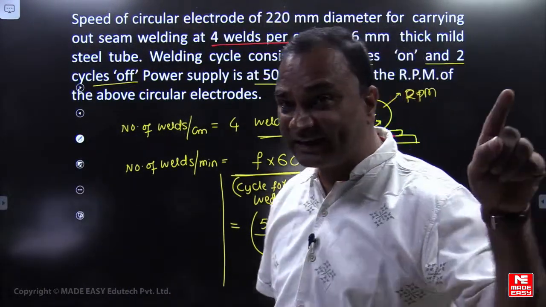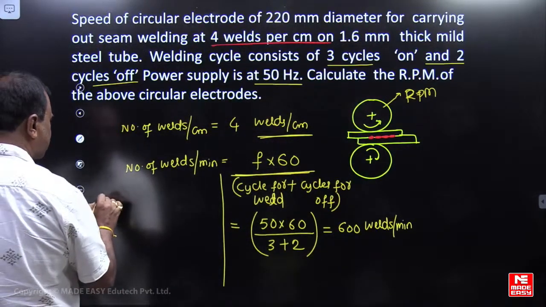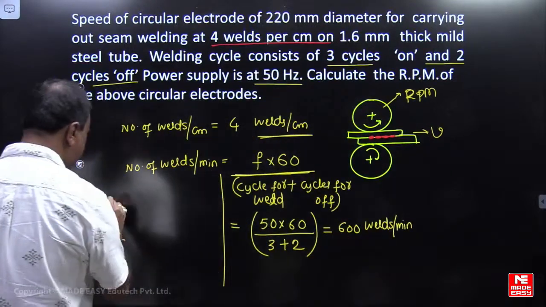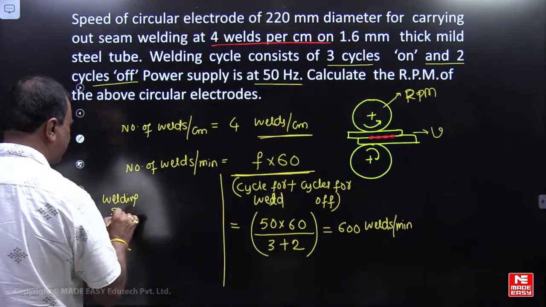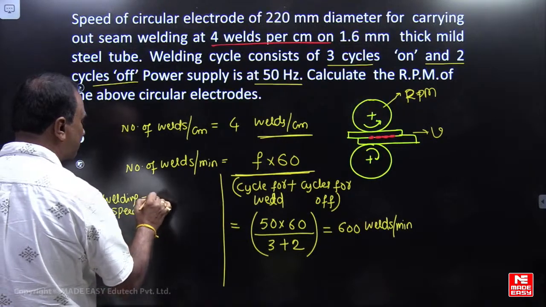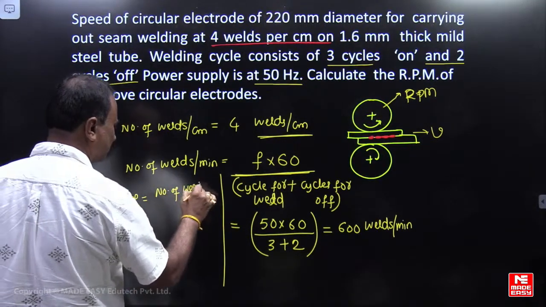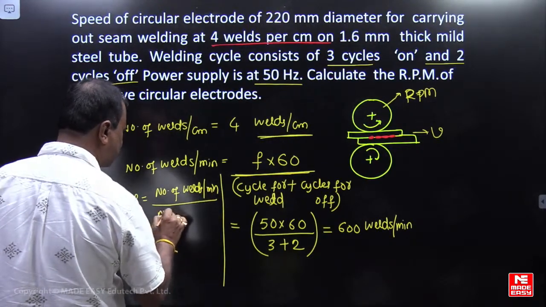So I want to calculate linear welding speed, the workpiece welding speed, because this workpiece is moving in this particular direction, na? So linear welding speed will be equal to number of welds per minute by number of welds per centimeter.